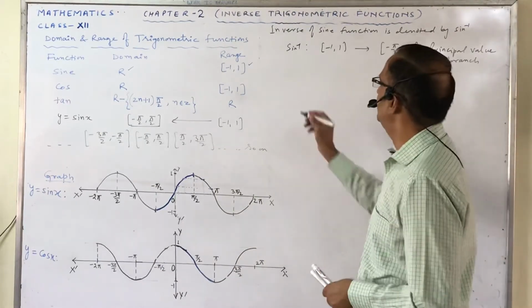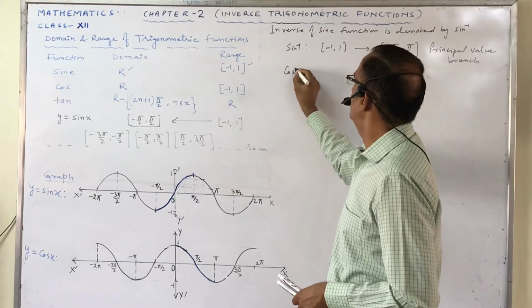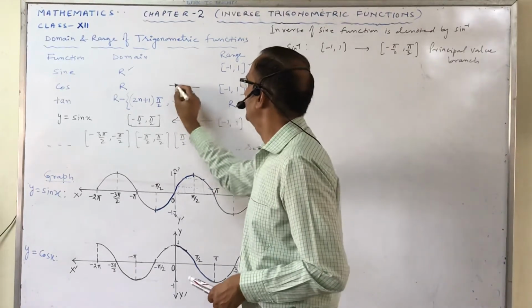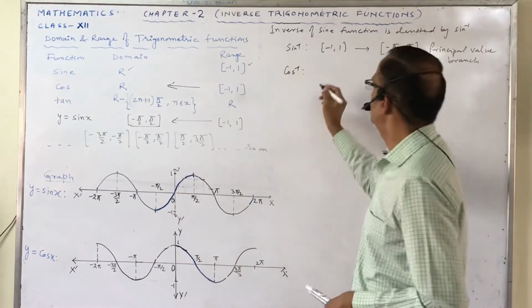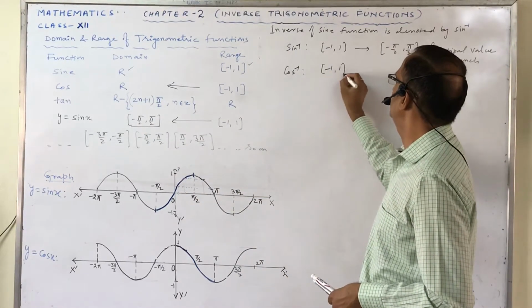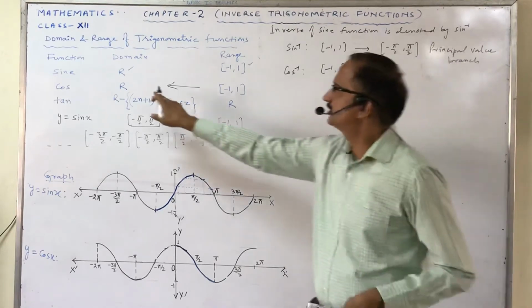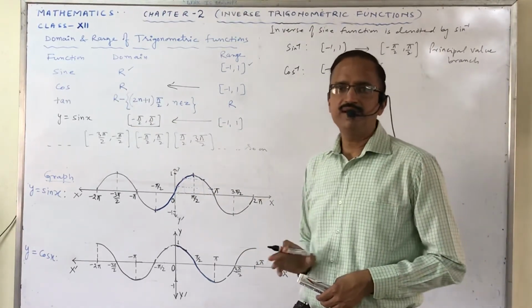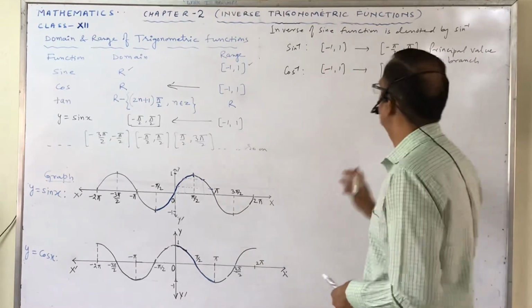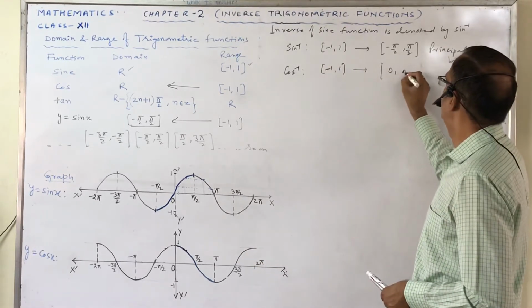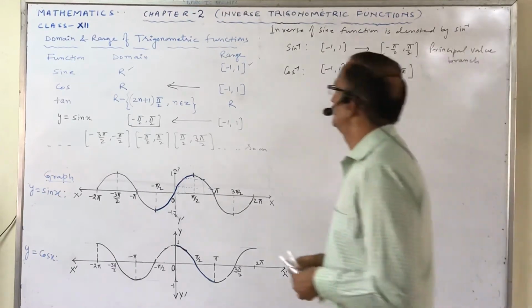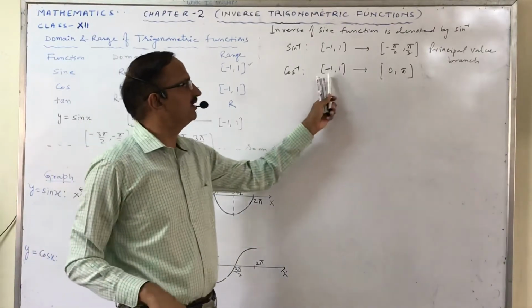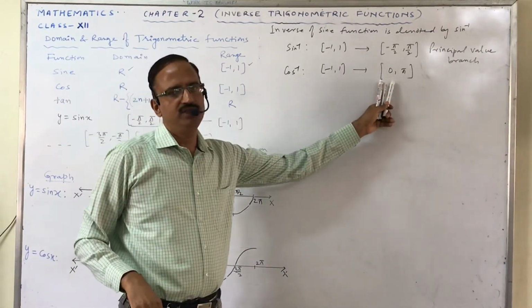So we can say that cos inverse is defined for, again in the opposite direction, minus 1 to 1, and this set of real numbers is divided into different branches. Out of those branches, this 0 to pi is the principal branch. So we can say that the domain of cos inverse is minus 1 to 1 and the range is 0 to pi.